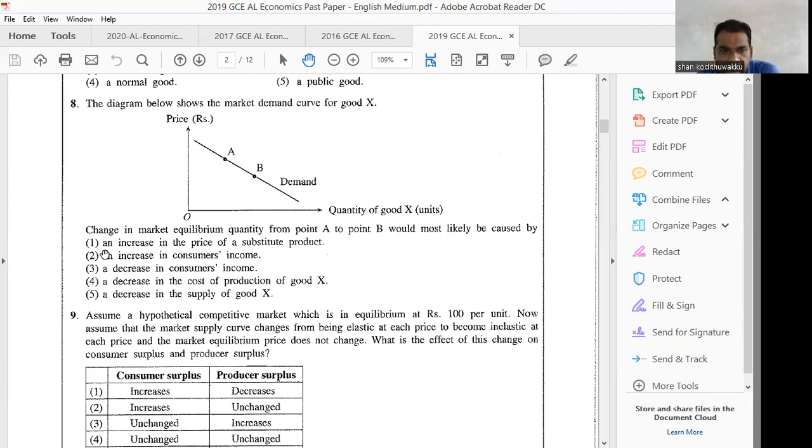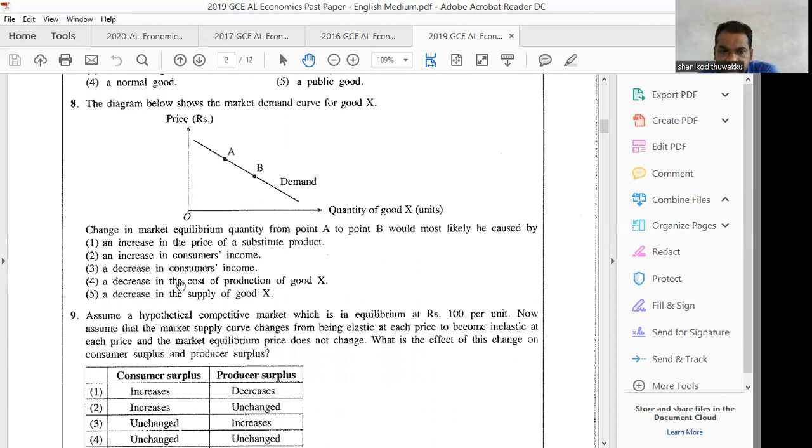If there is any change in substitution effect, then we can't have a movement along the demand; it can be shifted. Therefore, we can't select the first option. Second option, an increase in consumer income. It also doesn't fit, because if there is any change in income, then there can be a shift from the original demand. Third one, a decrease in consumer's income, then also there can be a shift in demand.